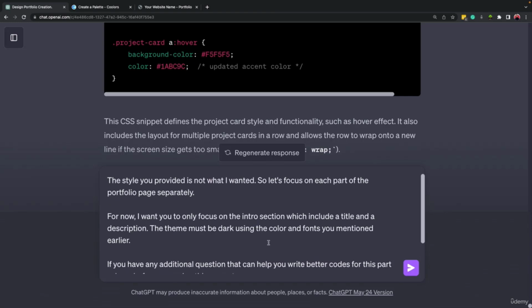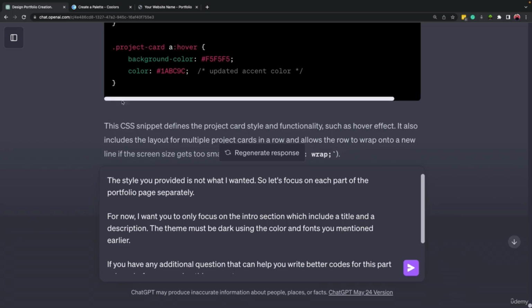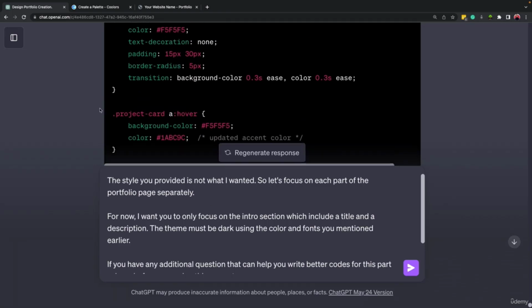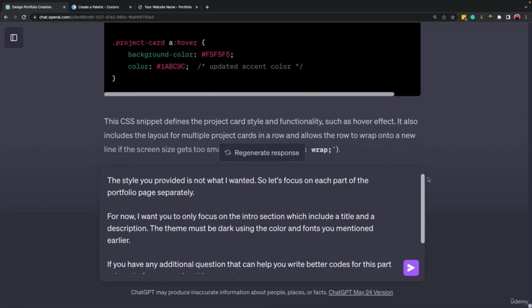All right, so I wrote down: the style you provided is not what I wanted. So let's focus on each part of the portfolio page separately. I wrote this to tell ChatGPT that what it did in the previous step is not working, so we need to change direction.